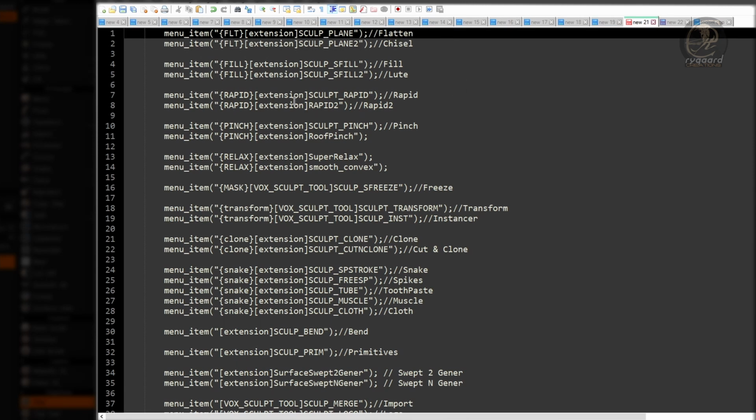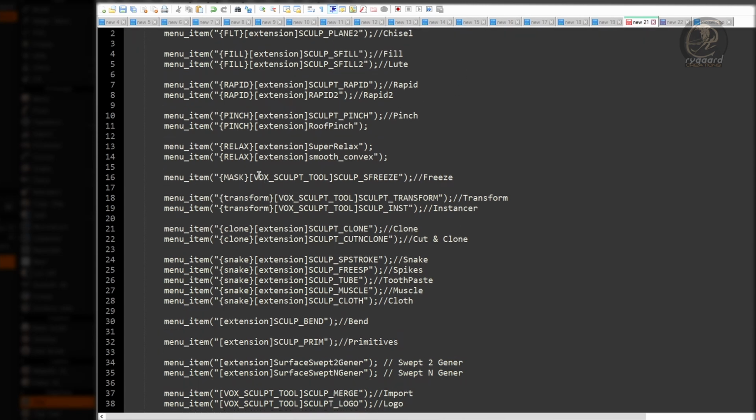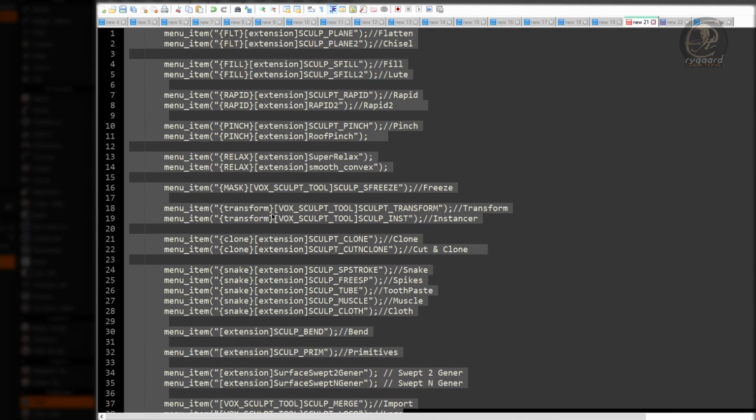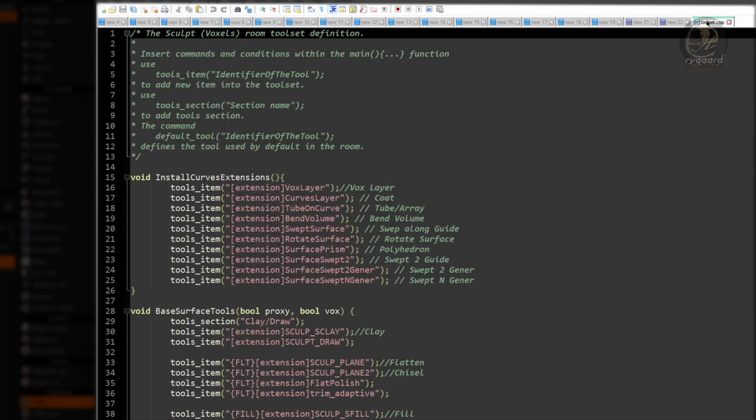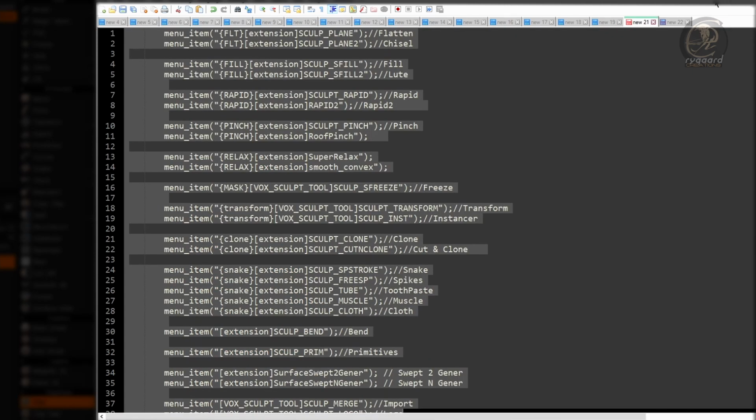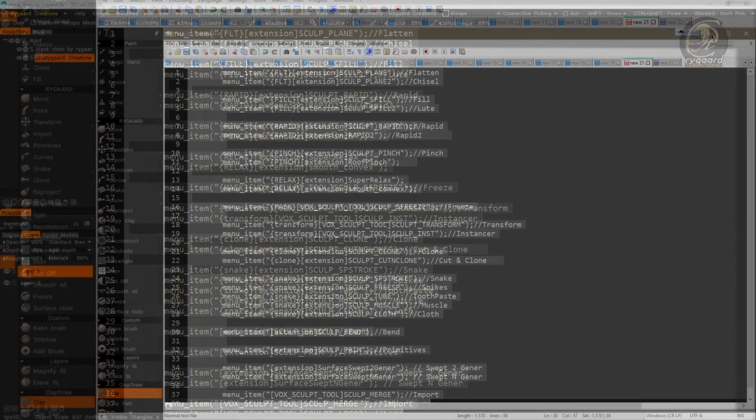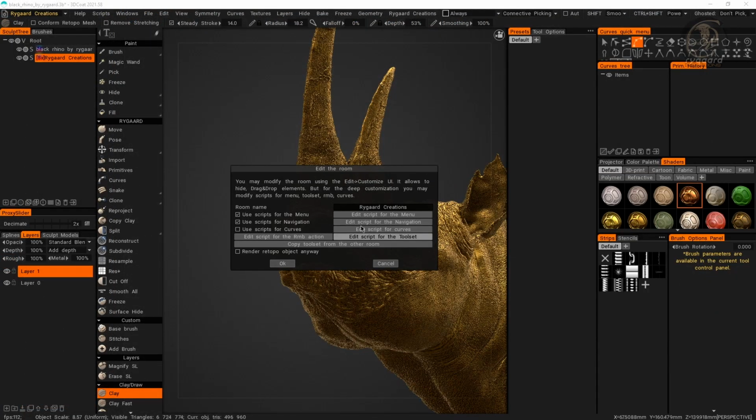So, I'm going to select all these functions. Press Ctrl C on the keyboard to copy them. I will come back here in the toolset.cpp script to close it, minimize Notepad++, and I will open the script rmb.cpp by clicking the Edit Script for the RMB Action button.